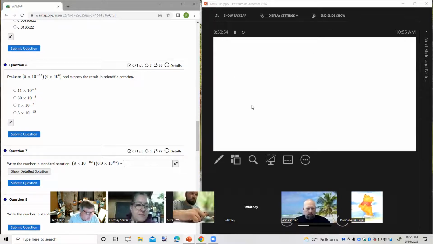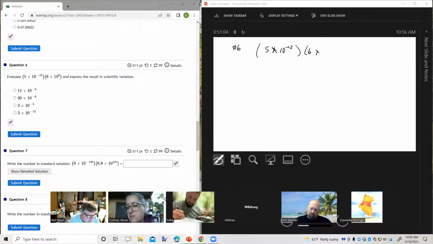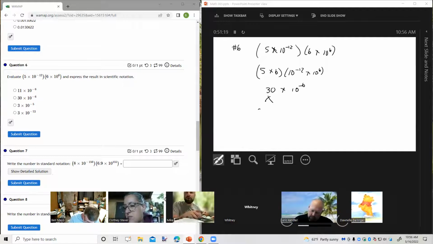Tell you what, let's do this problem. So we'll actually do number 6, 5 times 10 to the negative 12 times 6 times 10 to the 6th power is going to be 5 times 6 times 10 to the negative 12 times 10 to the 6th, which is 30 times 10 to the negative 6. Okay. So this is going to be 3.0 times 10 to the negative 1, and that's times 10 to the negative 6. So 3.0 times 10 to the negative 7.